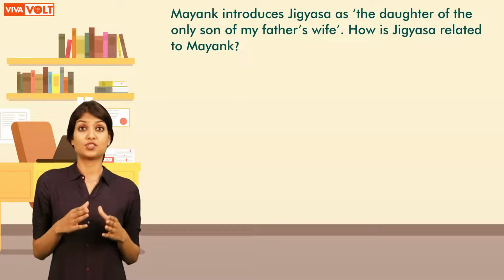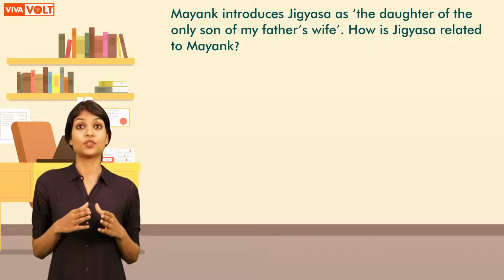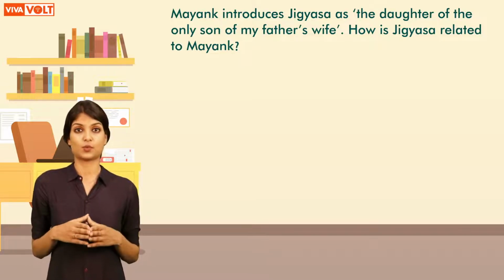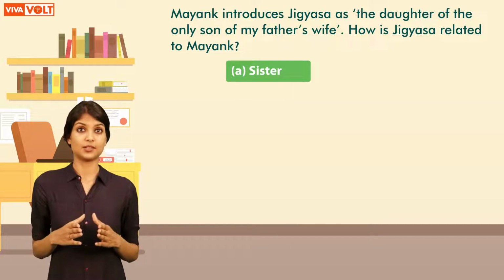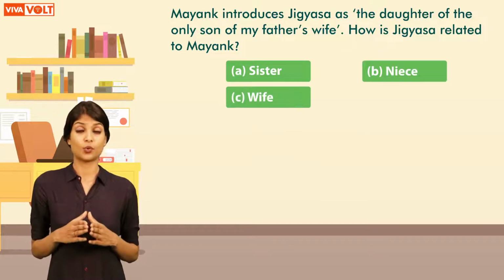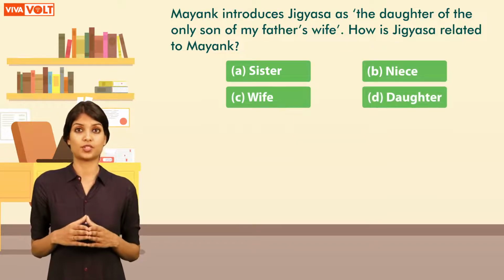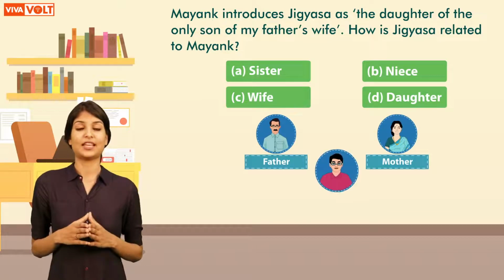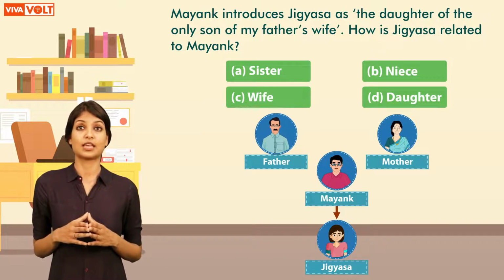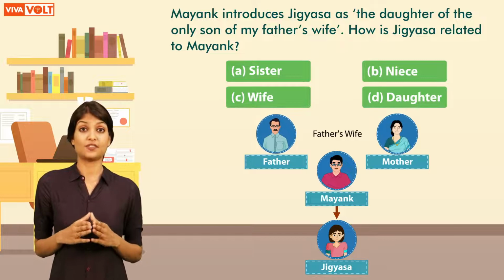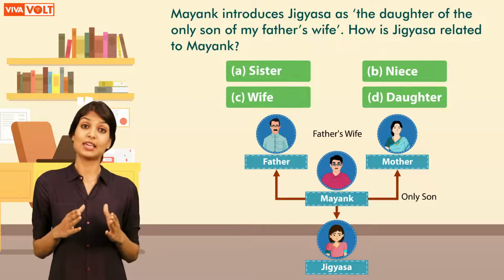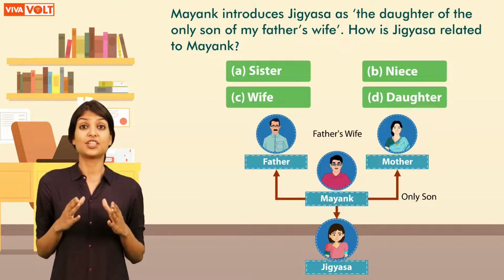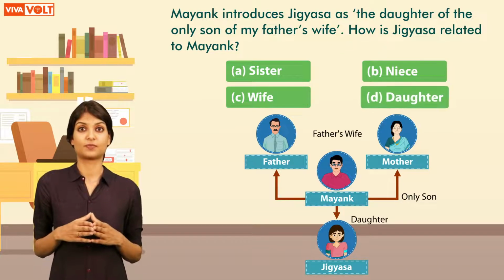Mayank introduces Jigyasa as the daughter of the only son of my father's wife. How is Jigyasa related to Mayank? Your options are sister, niece, wife, or daughter. Okay, let's find the answer. Mayank's father's wife is his mother. The only son of his mother is Mayank himself. So, Jigyasa is Mayank's daughter.